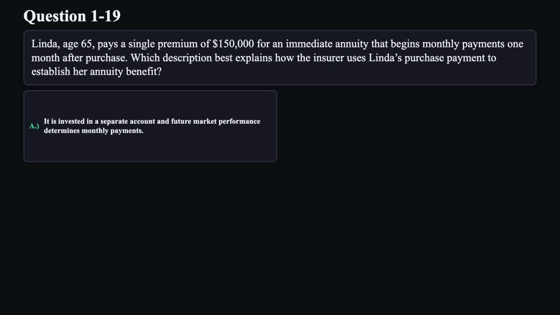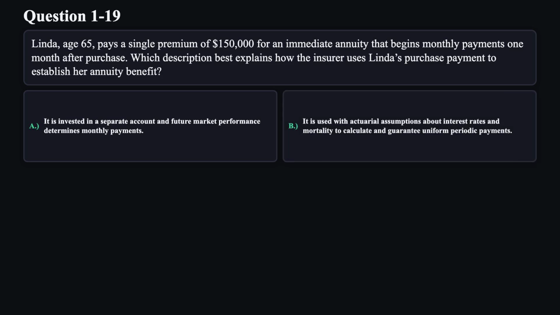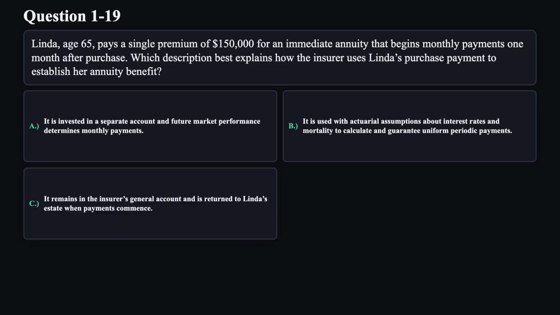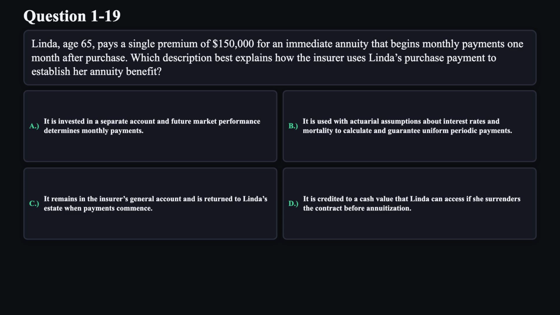A. It is invested in a separate account, and future market performance determines monthly payments. B. It is used with actuarial assumptions about interest rates and mortality to calculate and guarantee uniform periodic payments. C. It remains in the insurer's general account and is returned to Linda's estate when payments commence. D. It is credited to a cash value that Linda can access if she surrenders the contract before annuitization.